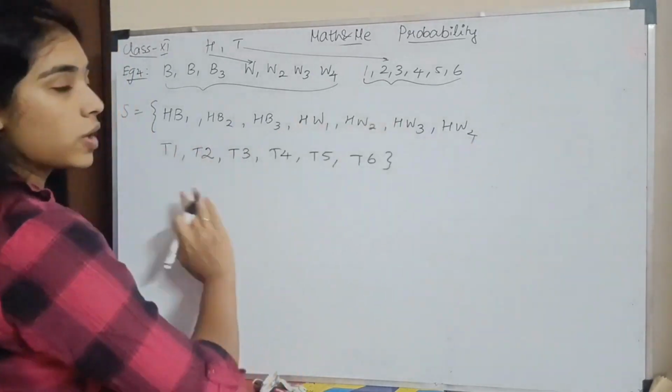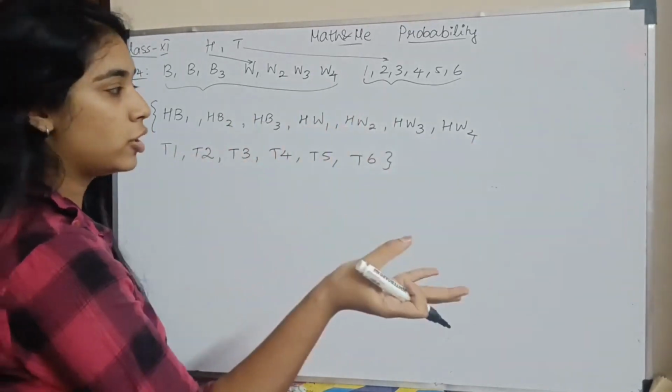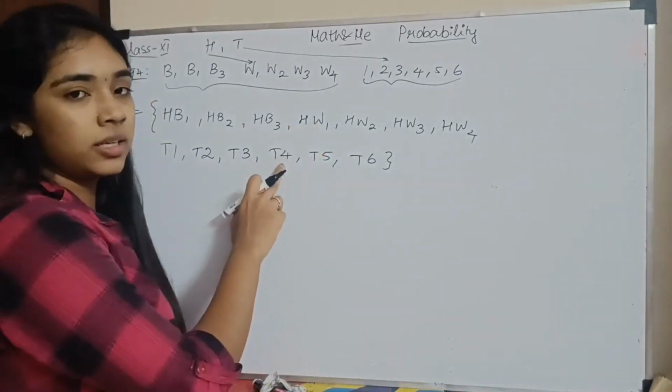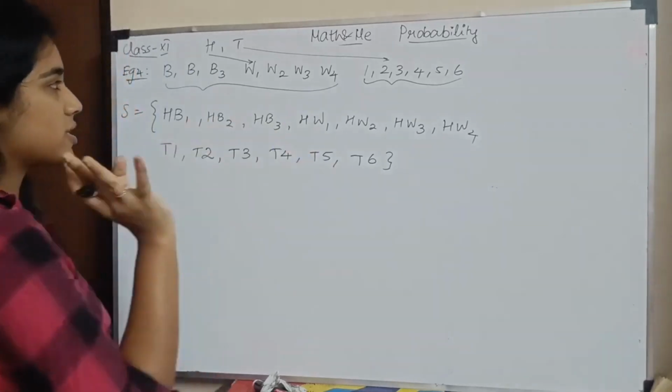So this is your overall sample space. இதுல இருந்து என்ன வேணா வரலாம். Head toss பண்ணிட்டு you can pick up white ball 1. இல்ல tail வந்ததுக்கு அப்புறமா dice போட்டா you can get 4 on the dice. So this is your sample space. Okay?